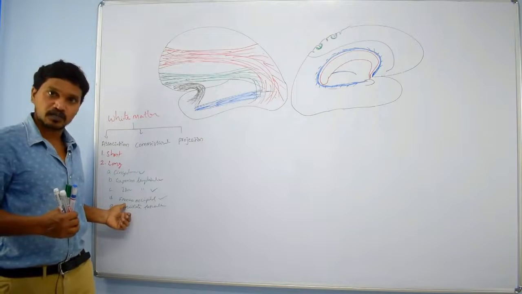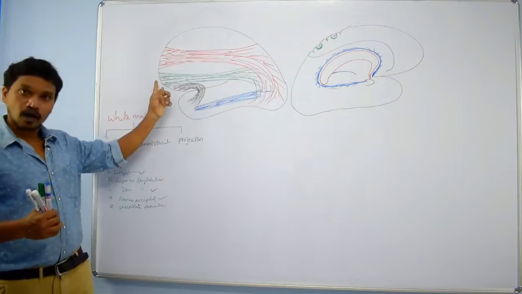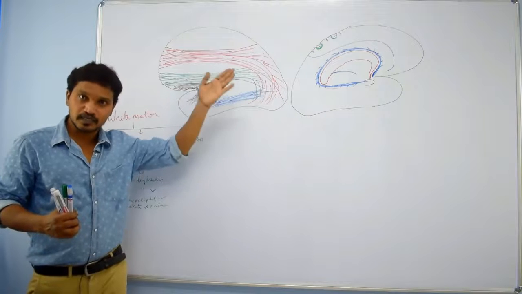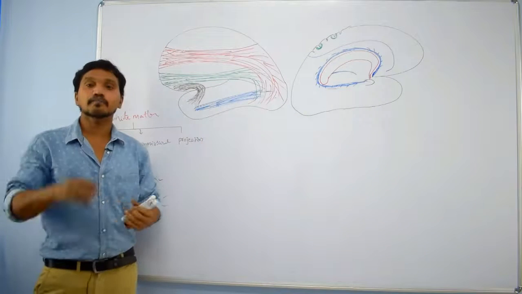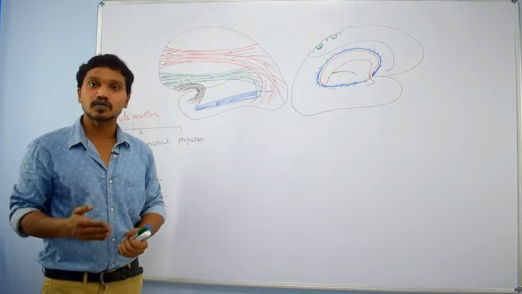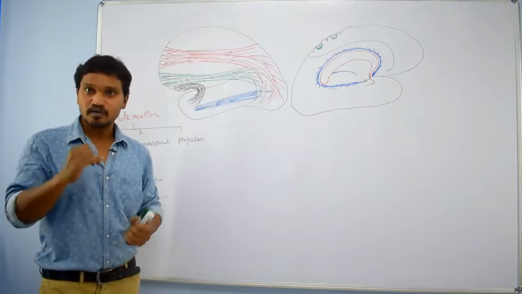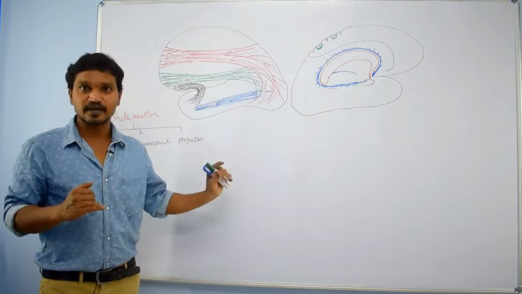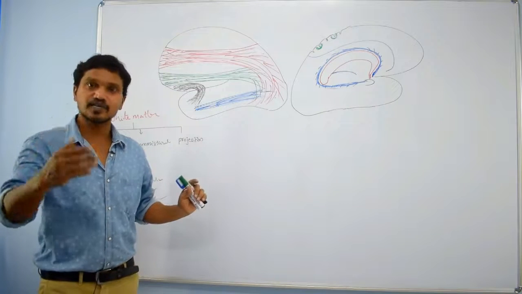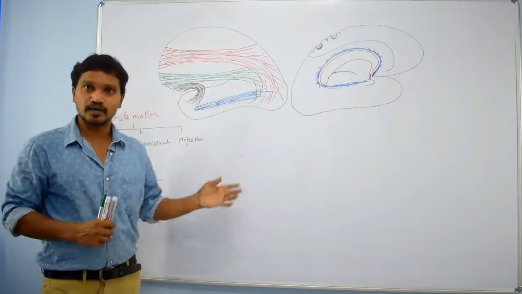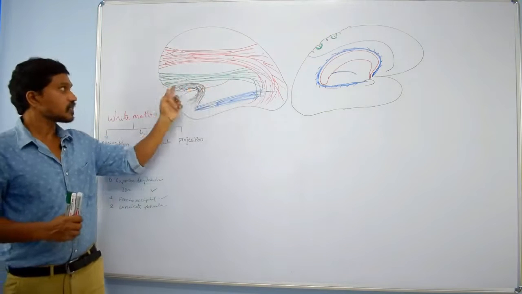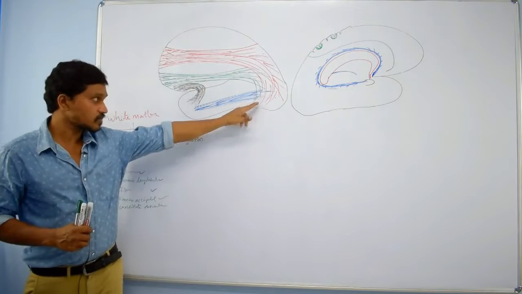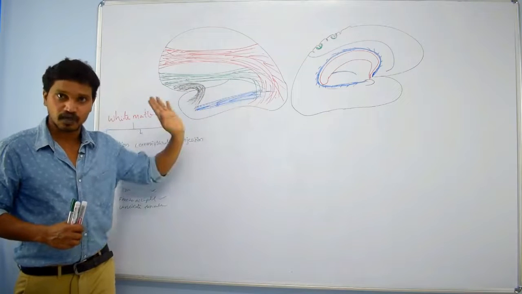Fronto-occipital fasciculus connects the frontal lobe to the occipital lobe, but they are present below and in between the corpus callosum and caudate nucleus. If I tell this word you will get confused, that's why I didn't mention it. Caudate nucleus you will study in the basal ganglia, right? So in this session just remember that they connect the frontal lobe to the occipital lobe, and some fibers connect to the temporal lobe also.